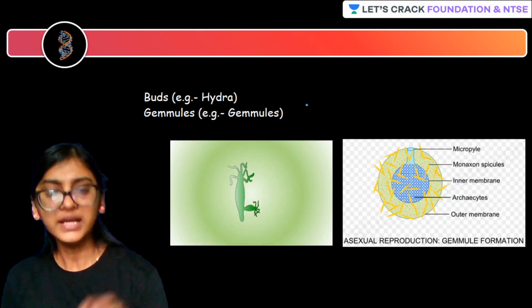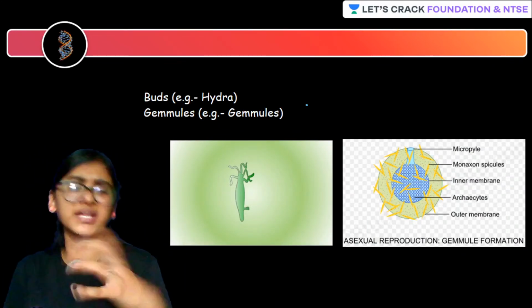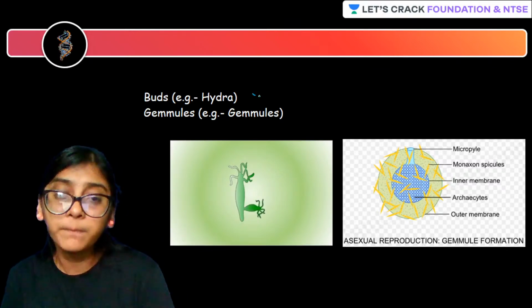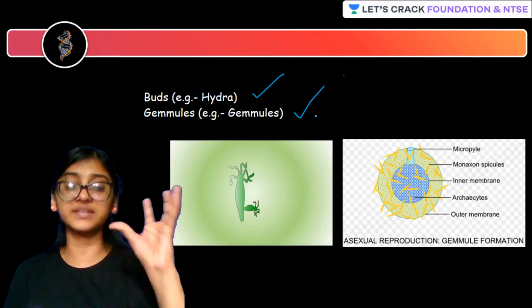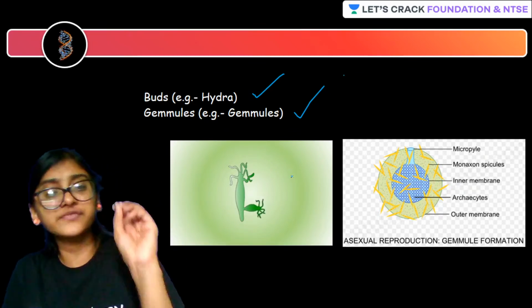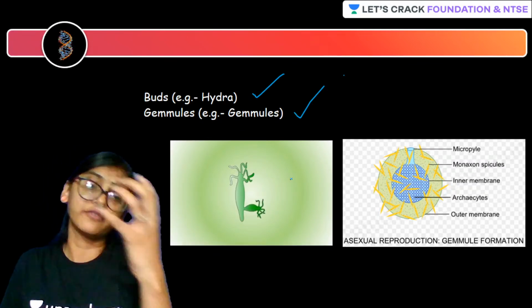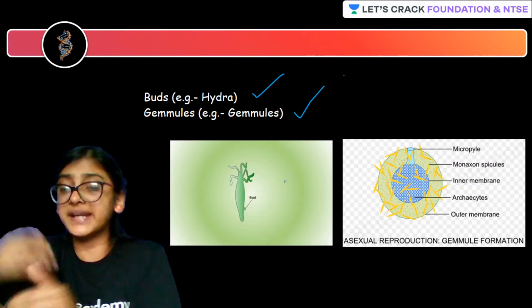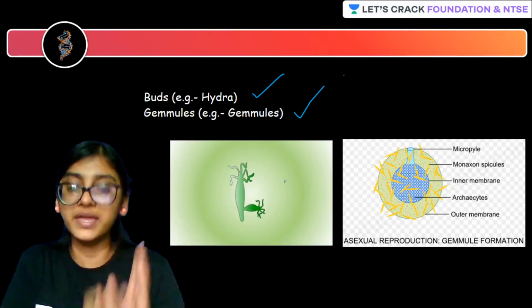Next, another two important structures for asexual reproduction that we have already seen are buds and gemmules, right? So buds are the structures that are found attached to the parent, and they will be able to grow from the parent, and sometimes they get separated from the parent, or sometimes they remain attached to the parent itself.